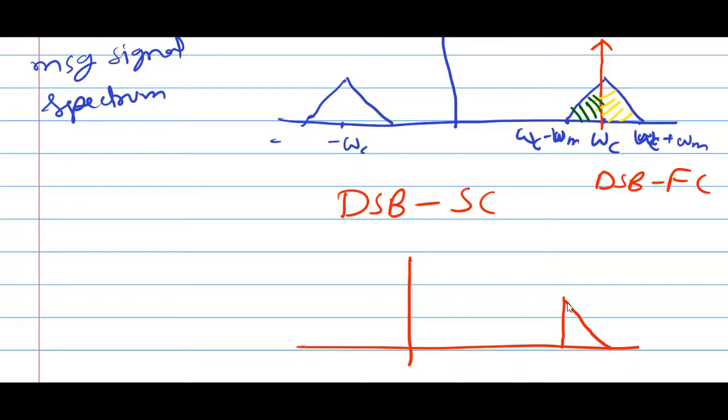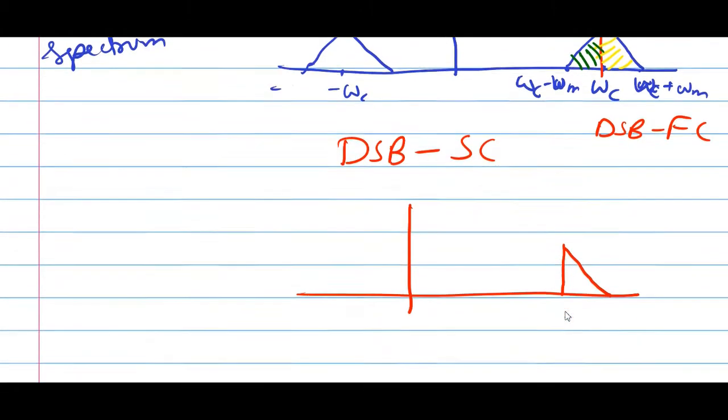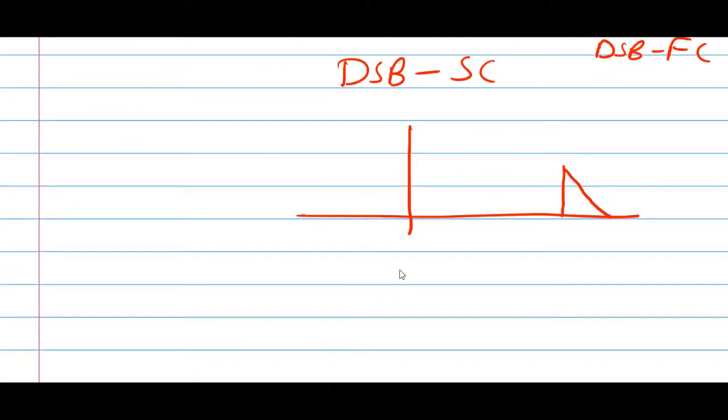If only one of the sidebands is present, then the system becomes SSB, single sideband. These names, DSB FC, DSB SC, SSB, are because of the Fourier spectrum only.